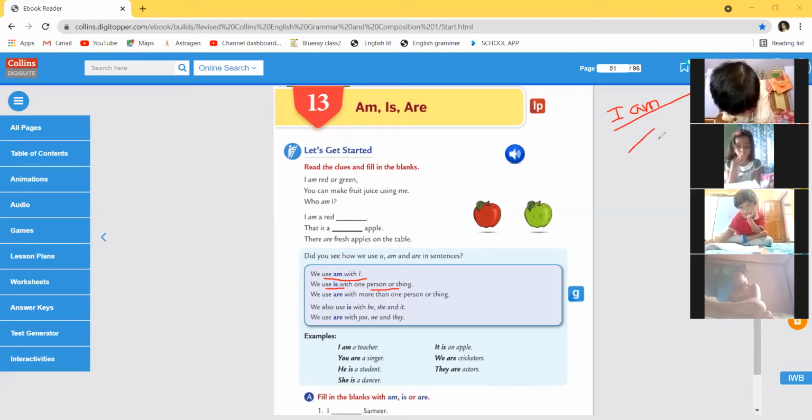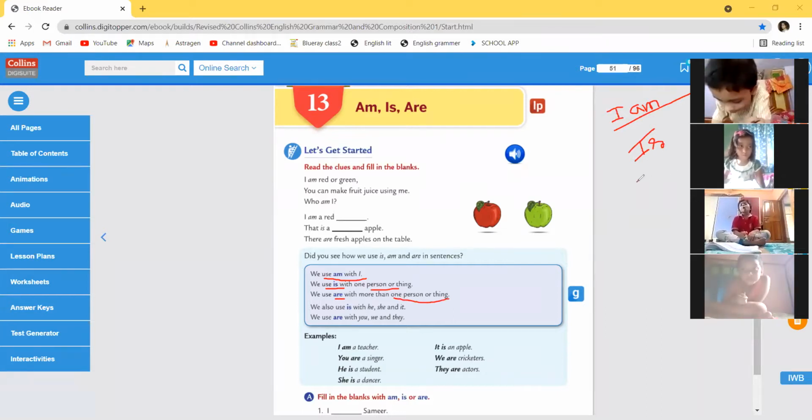If the thing is only one in number, we will use is. But if we are talking about more than one person or thing, we will use are. Understand?